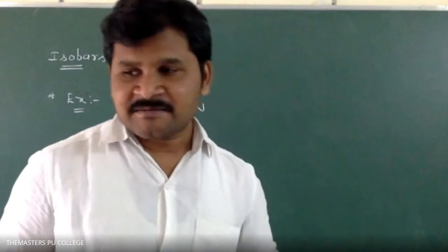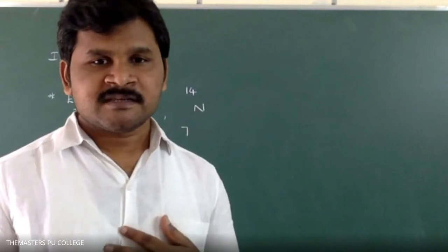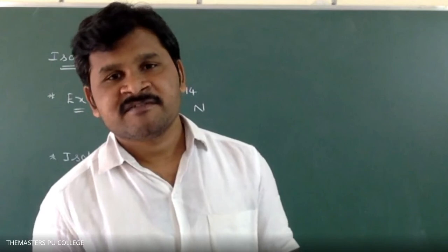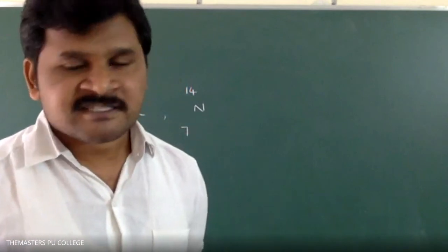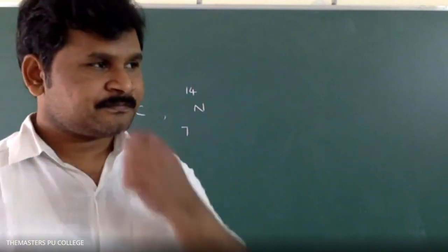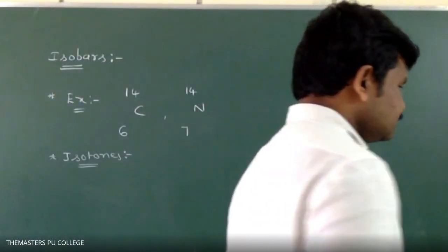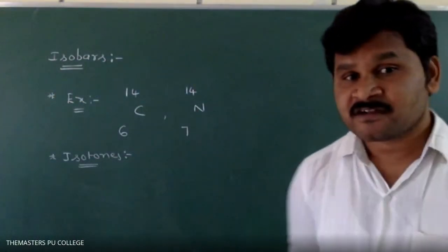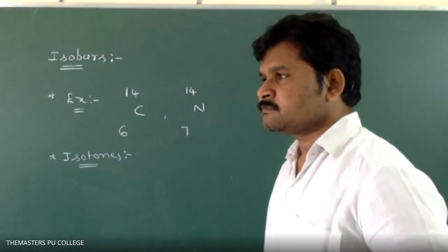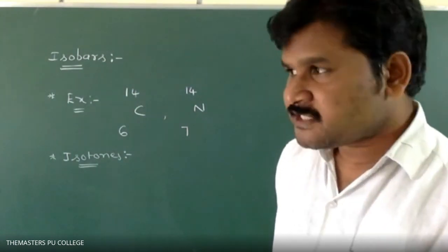Atoms of different elements with a different atomic number and a different mass number, but have the same number of neutrons, are called isotones.